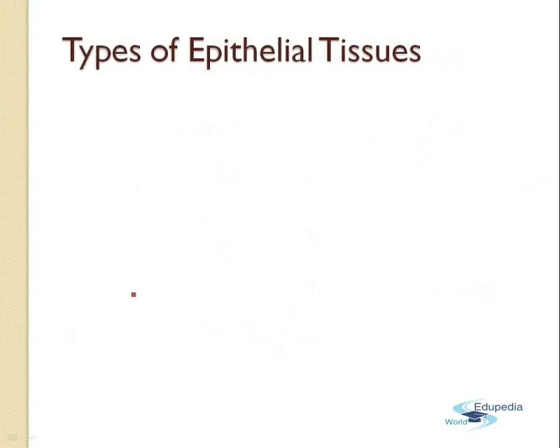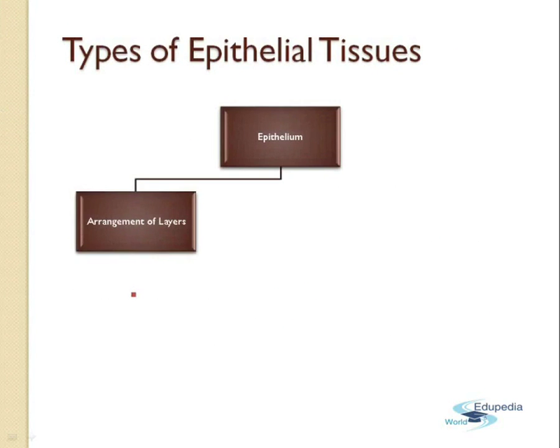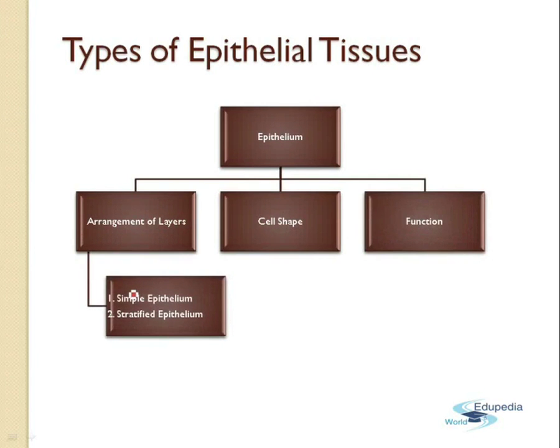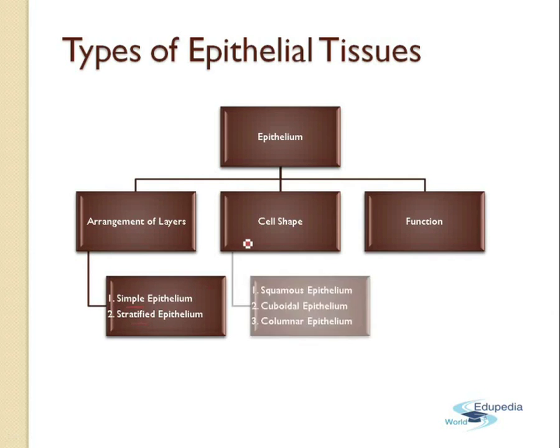Next, we are going to discuss the various types of epithelial tissues. If we divide the epithelial tissues into four categories, first will be the arrangement of the layers. Next is the cell shape, and last is the function. On the basis of the arrangement of layers, the epithelial tissues can be simple epithelial tissues and stratified epithelial tissues. Now, what is the difference between these two? Simple is formed of one layer, stratified is based on many layers.